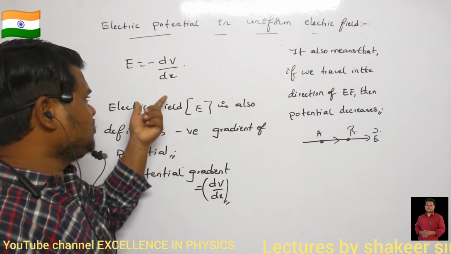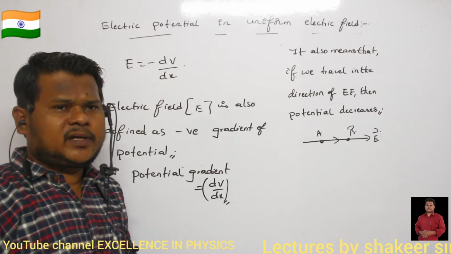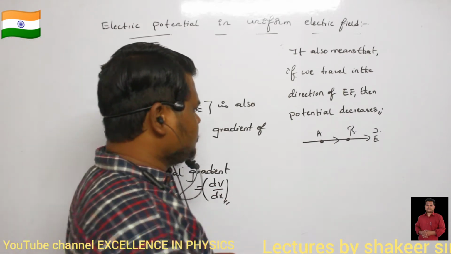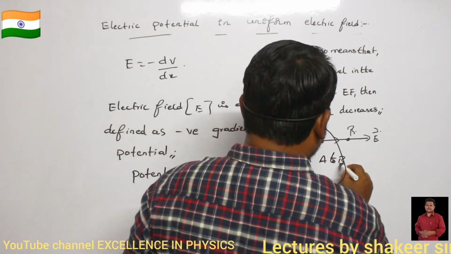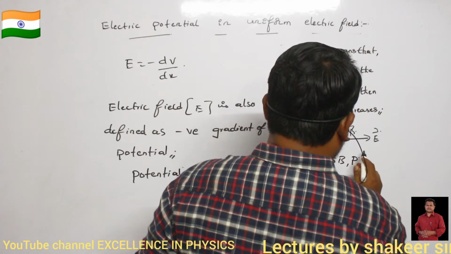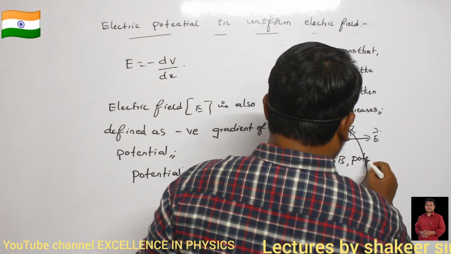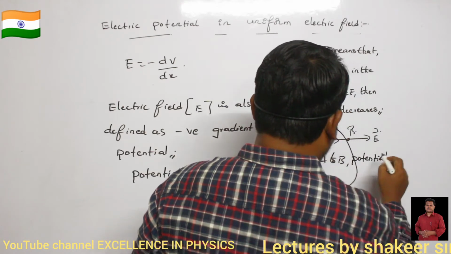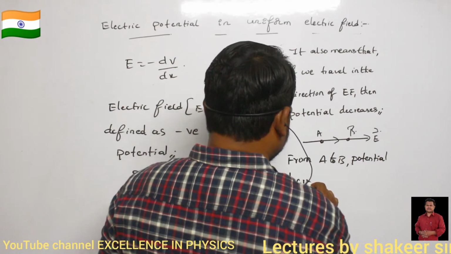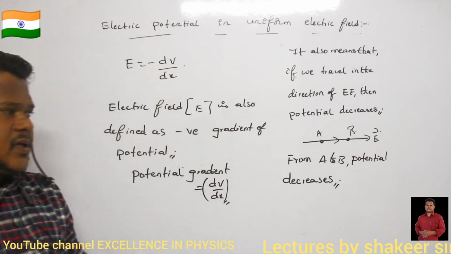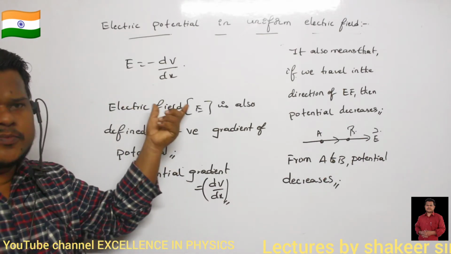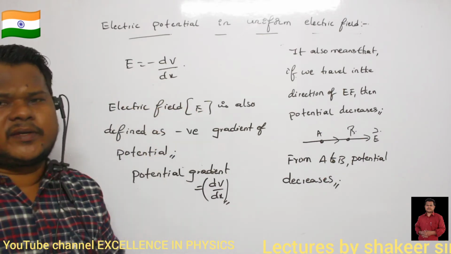E is equal to negative dV divided by dx. So from A to B, electric potential decreases. That is the meaning of this equation: E is equal to minus dV divided by dx.